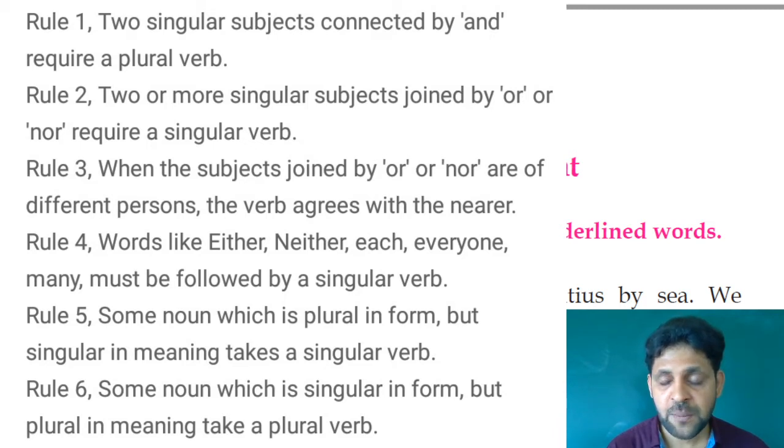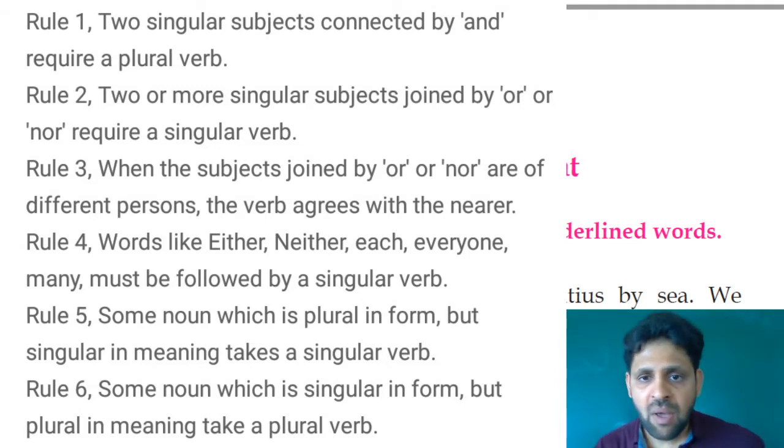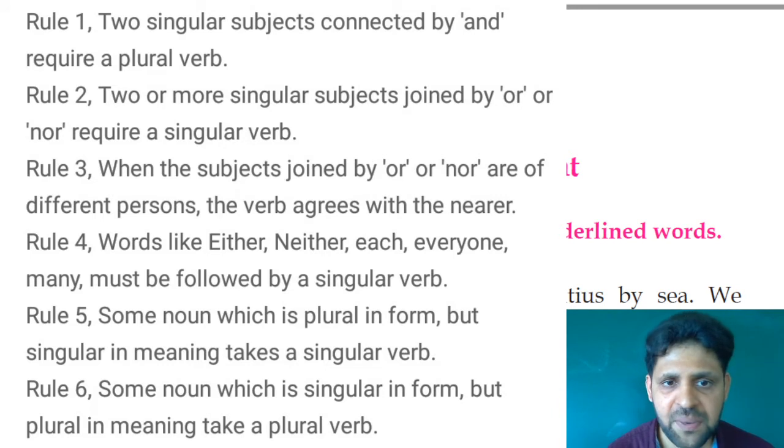Neither father, singular subject, nor brothers. Brothers is a plural subject. In such cases, it takes the plural verb because the nearer subject is plural. So, when the subjects joined by "or" or "nor" are of different persons, the verb agrees with the nearer, which is brothers.